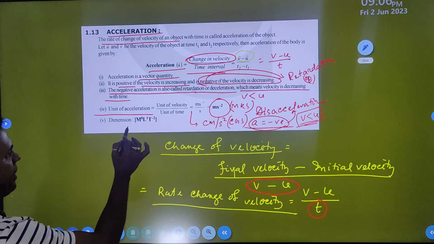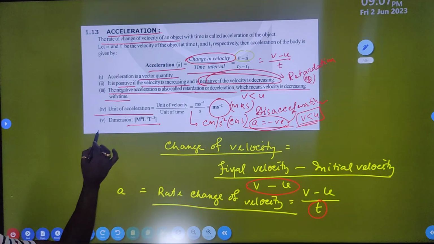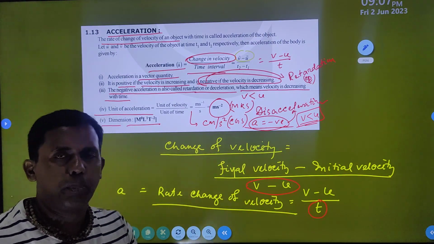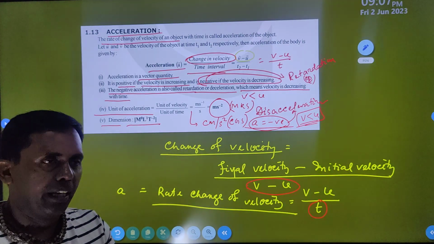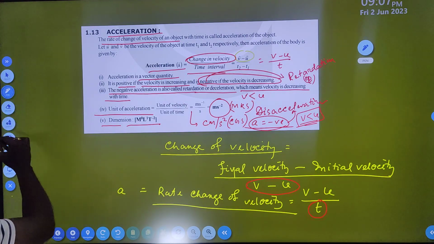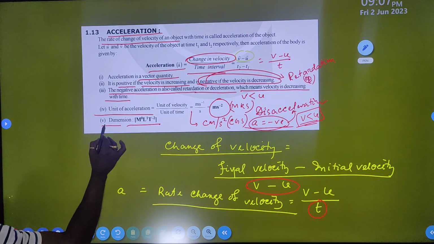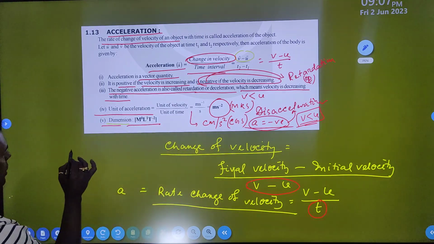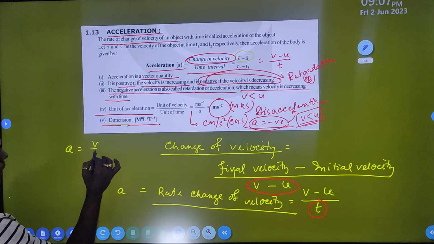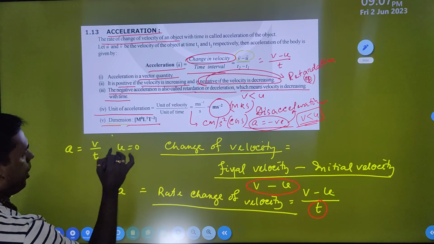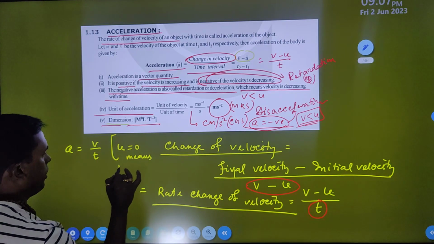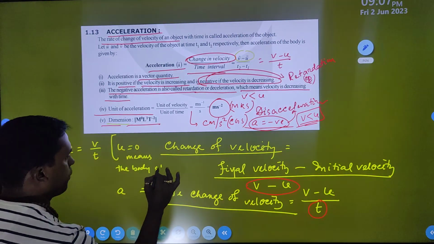If we go through the representation of the dimension, what does dimension mean? Remember, dimension means representation of any derived quantity in terms of its fundamental quantities. Let me explain so you can get an idea. When initial velocity u is equal to 0, I can write acceleration is equal to v by t. u equal to 0 means the body starts from rest.